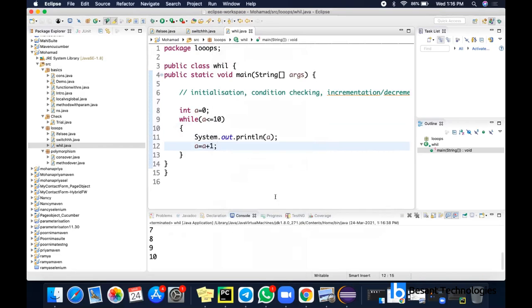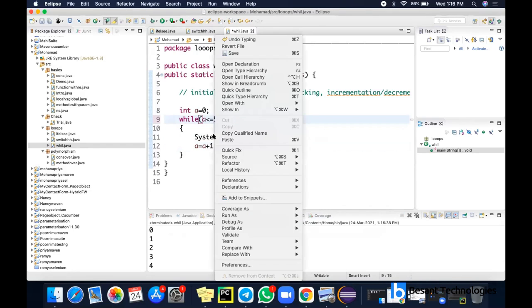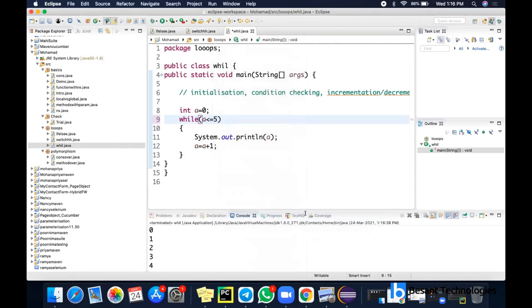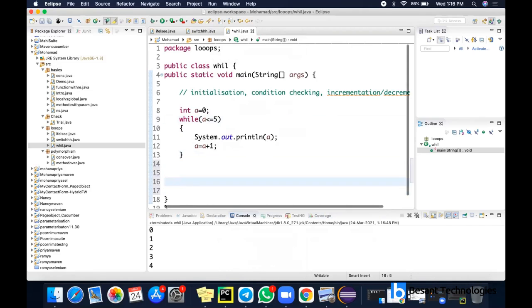So now I'll be getting 0 to 10 printed. For simplicity, I'm just going to give it as 5. So 0 to 5 will be printed. So I'm running this code. So 0 to 5 is printed. So let's see the logic behind this one. So it is 0 to 5. So let's see the logic.